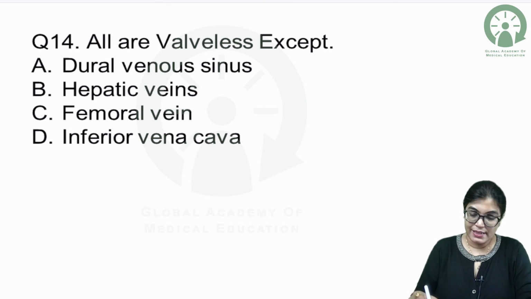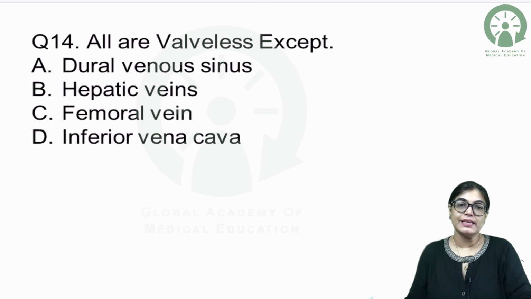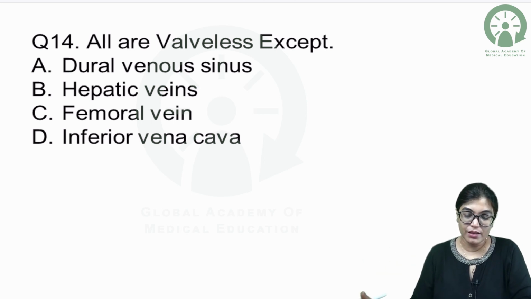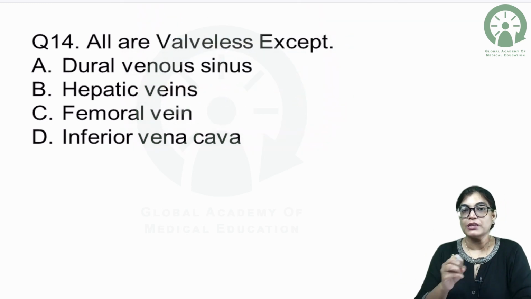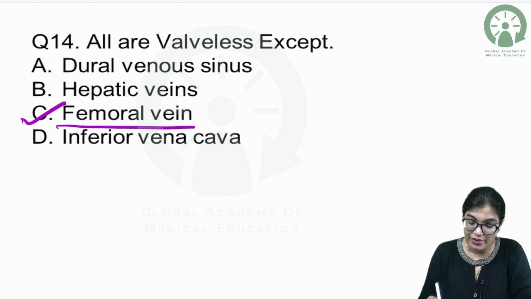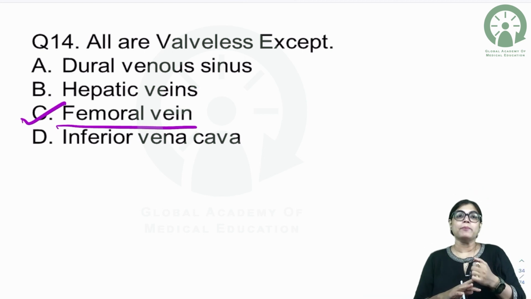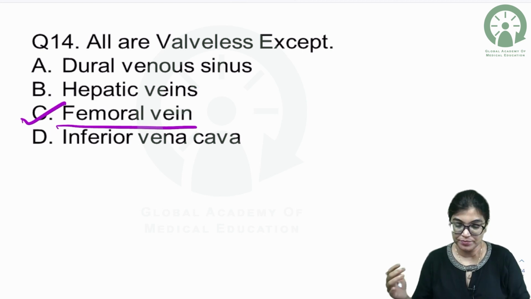All of the following are valveless except. The options are dural venous sinuses, hepatic veins, femoral veins, inferior vena cava. Which of the veins are valveless? You have to mark the right answer, whether it is A, B, C or D. For the explanation of this MCQ, all the veins mentioned here are valveless except the femoral vein. Femoral vein is a deep vein and it contains valves. Inferior vena cava, hepatic veins and dural venous sinuses are valveless. So the odd man out is C, femoral vein.